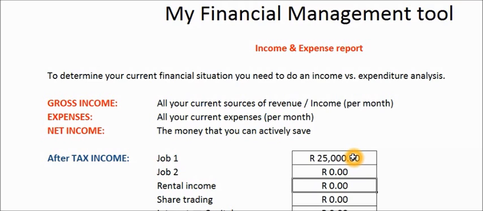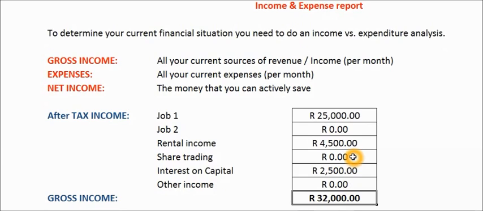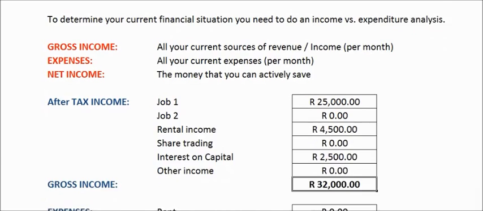And maybe that house you own of 500,000 rand, you get a rental income of say 4 or 5,000, and you don't have any share trading, and maybe some interest on capital. You get probably like say 2,500 rand a month, and no other income. So your gross income after tax is 32,000.